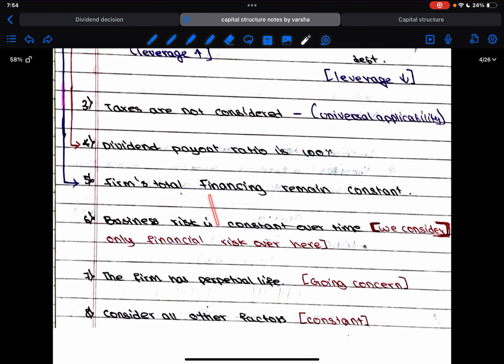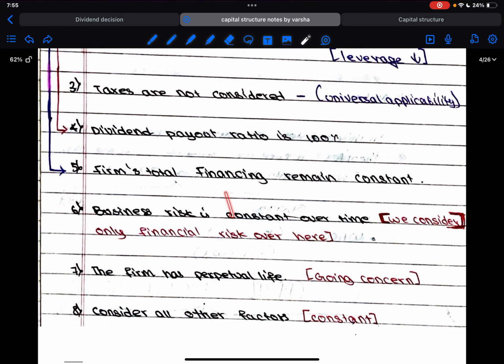Next, the firm's total financing remains constant. Okay. Then the business risk is constant over time. So business risk does not change, which is very much not practical. We consider only financial risk here, not the other factors. Okay. Then the firm has perpetual life. It keeps on going forever. That's the assumption. Probably the only positive assumption.